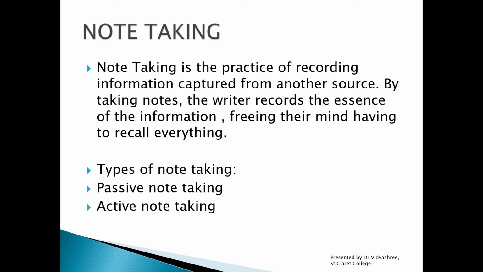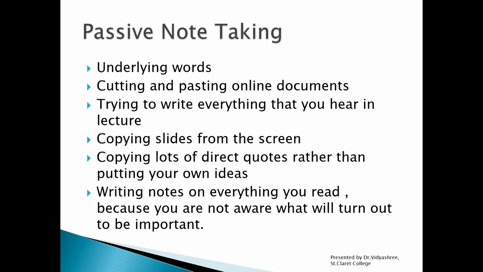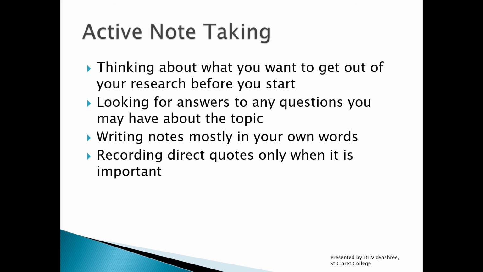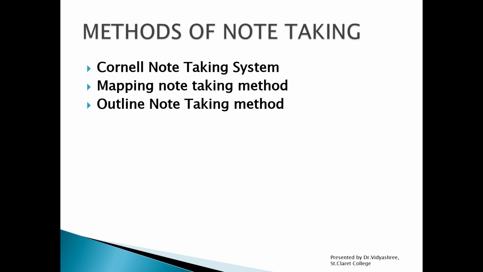Note taking could be asked for 5 marks, that is the types, or meaning of note taking for 2 marks. So individually they can ask what do you mean by active note takers or passive note takers kind of question for 2 marks, and you should mention the difference between passive and active note taking methods for 5 marks. Then the methods of note taking for 5 marks, or all together, that is types, methods and everything for 12 marks,